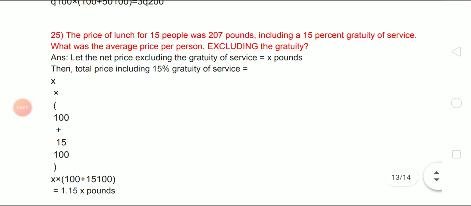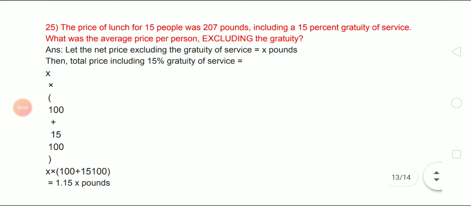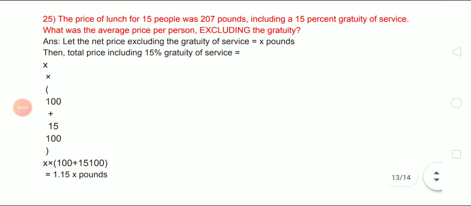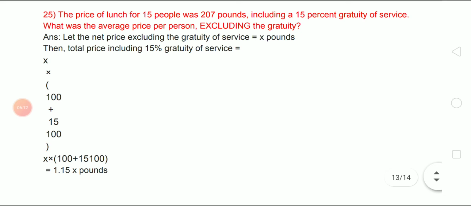Let's move to the next question. Sorry guys, I am going a bit fast because my cell charging is not there. Let's go to the 25th question.